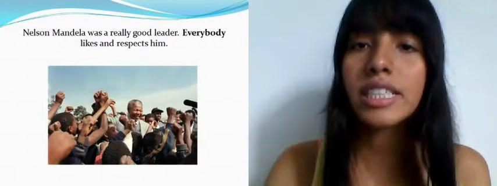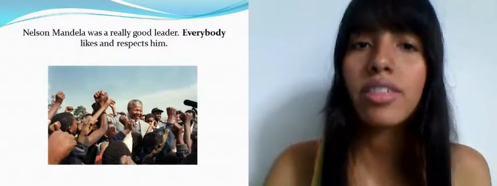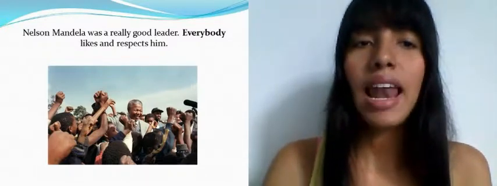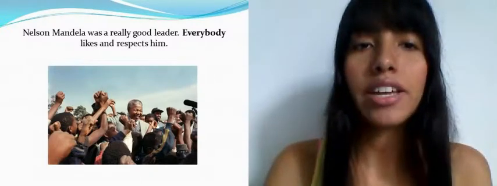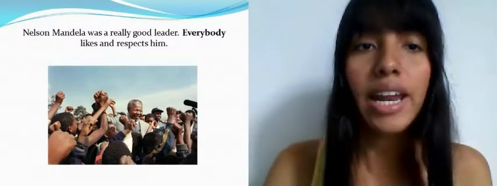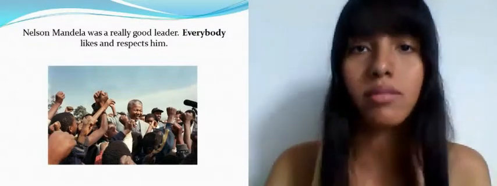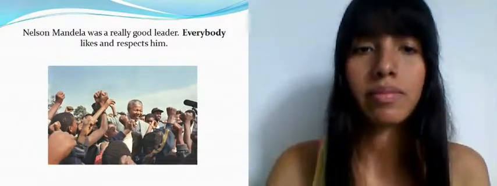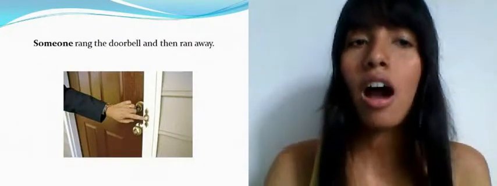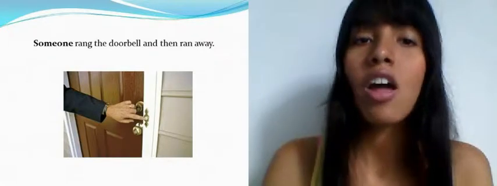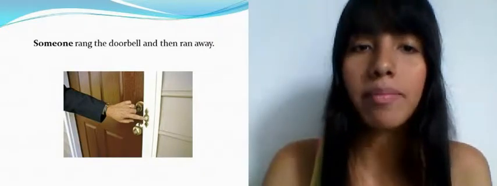The first example is with everybody. Nelson Mandela was a really good leader. Everybody likes and respects him. All people. Now, someone rang the doorbell and then ran away.